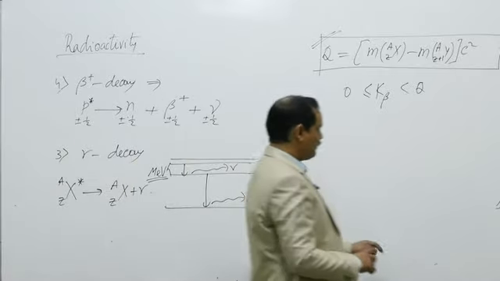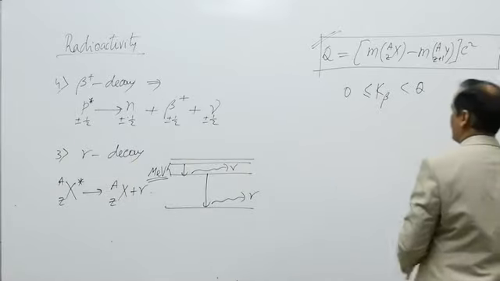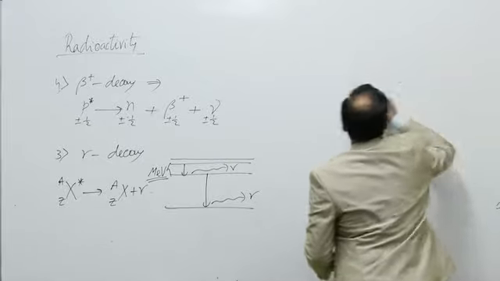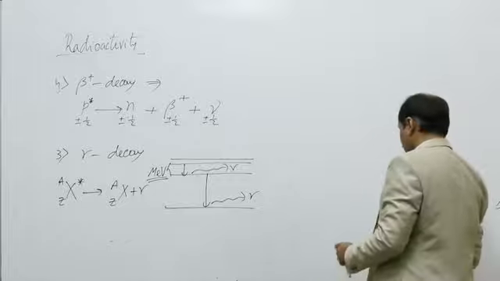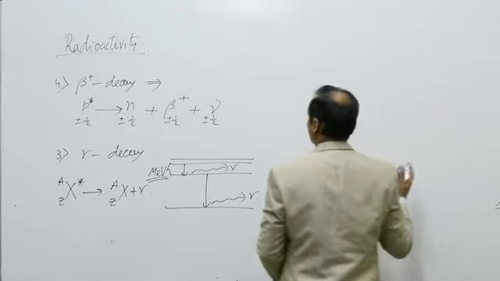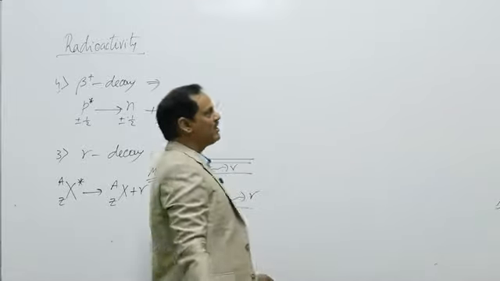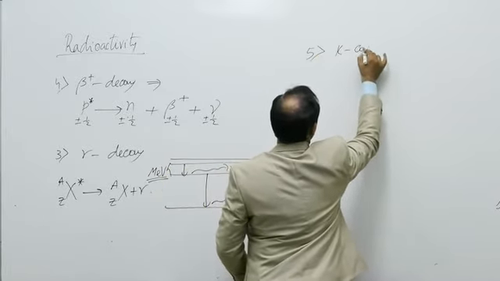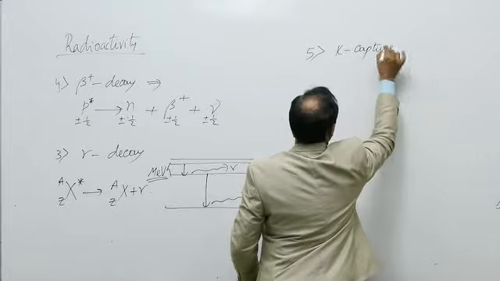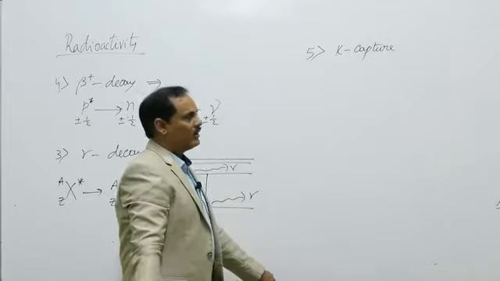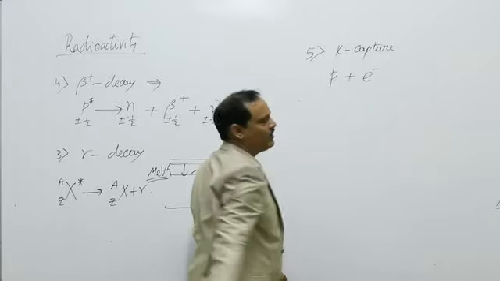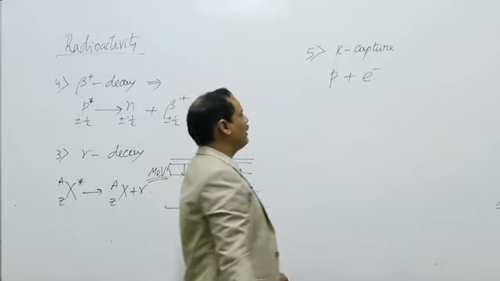Next we have electron capture or K capture. What happens when number of protons in nucleus is more? Then proton of nucleus captures one electron from orbit, from K shell.